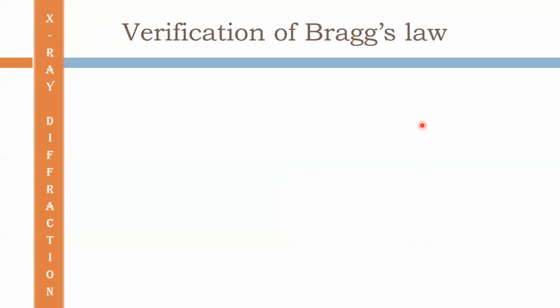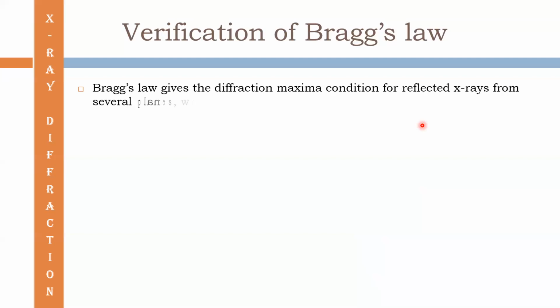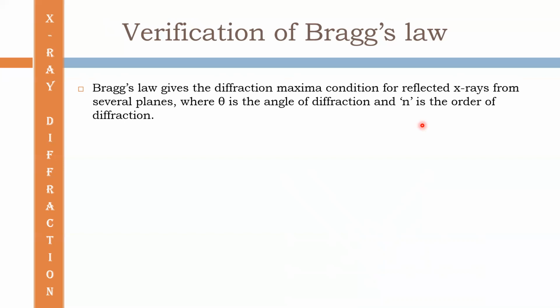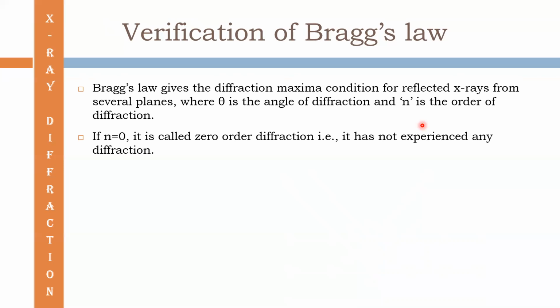Now the verification of Bragg's law. Bragg's law gives the diffraction maxima condition for reflected X-rays from several planes, where theta is the angle of diffraction, and n is the order of diffraction. If n is equal to 0, it is called zero order diffraction. It is not experienced by any diffraction.